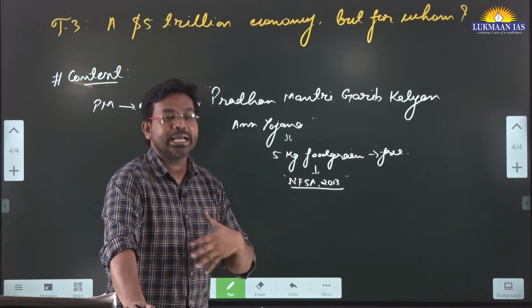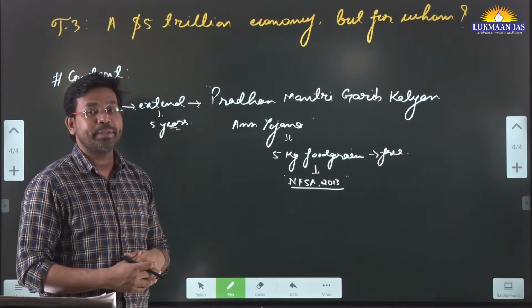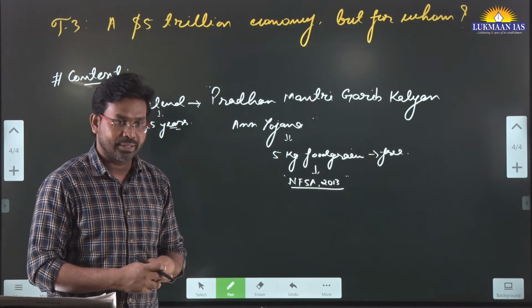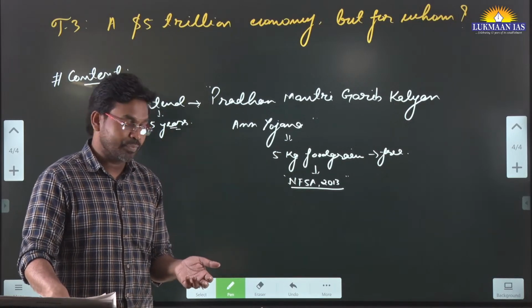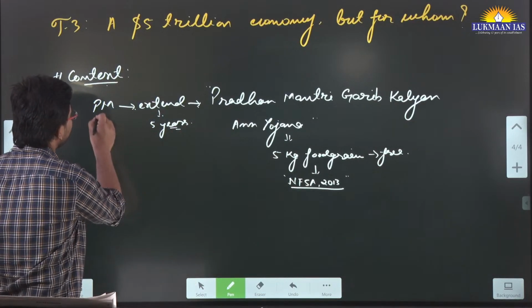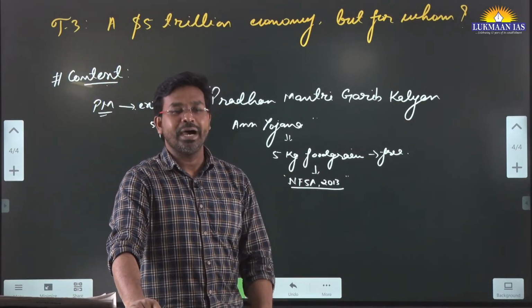This act has been brought by the government of India to provide food security to people, so that people can be brought out of poverty. Because of poverty, many people sleep without food. Recently, the Prime Minister has also made a statement that we don't want anyone to be sleeping hungry.